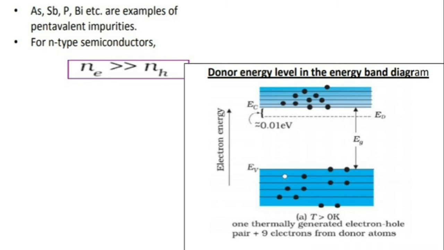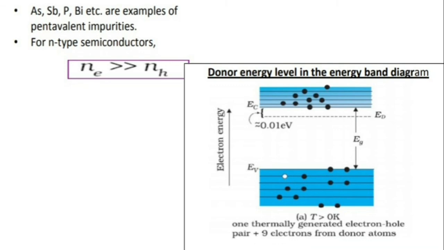The electrons in the donor energy band can easily jump to the conduction band, because the gap between the conduction band and ED is only 0.01 electron volt, which is a very small value. So the availability of free electrons in the conduction band increases the conductivity.